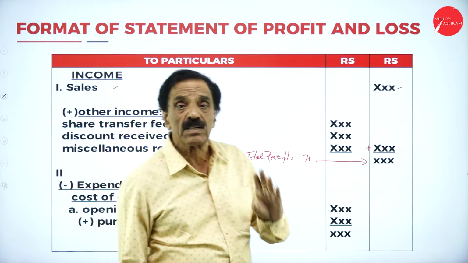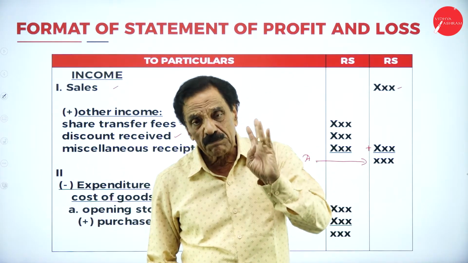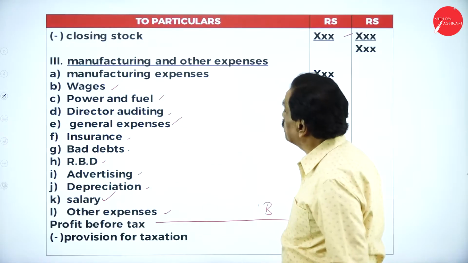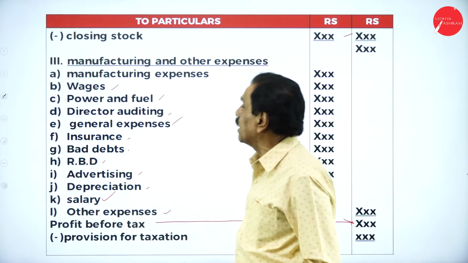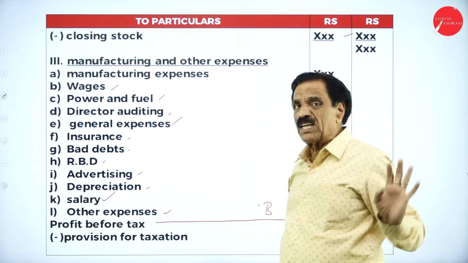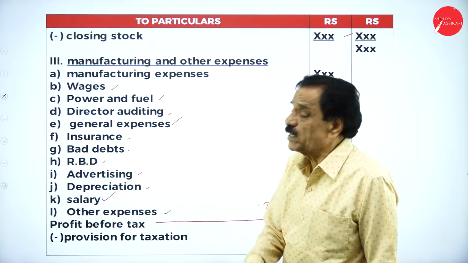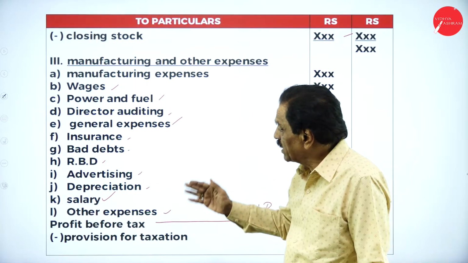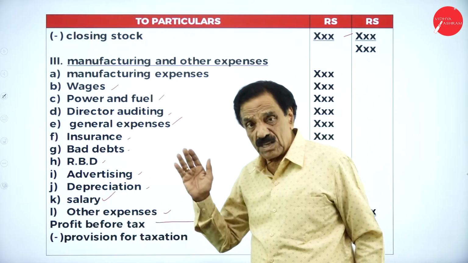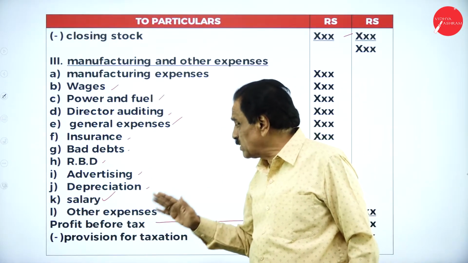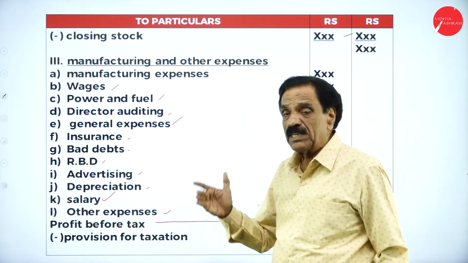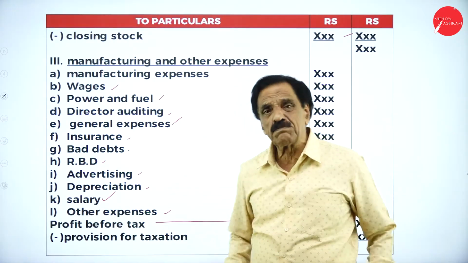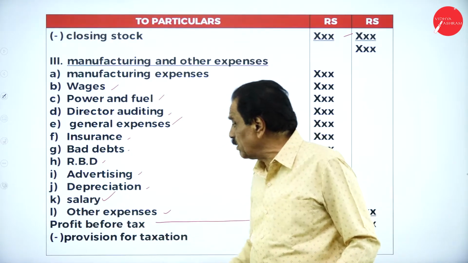What is the first one? Cost of goods sold. Opening stock plus purchases minus closing stock is called cost of goods sold. That is one expenditure. The other expenditures, you put them all here: manufacturing expenses, wages, power and fuel, director fees, auditing fees, general expenses, insurance, bad debt plus new RBD, advertisement, depreciation, salary, and other expenses. Whatever expenses are on the debit side, you put them here.